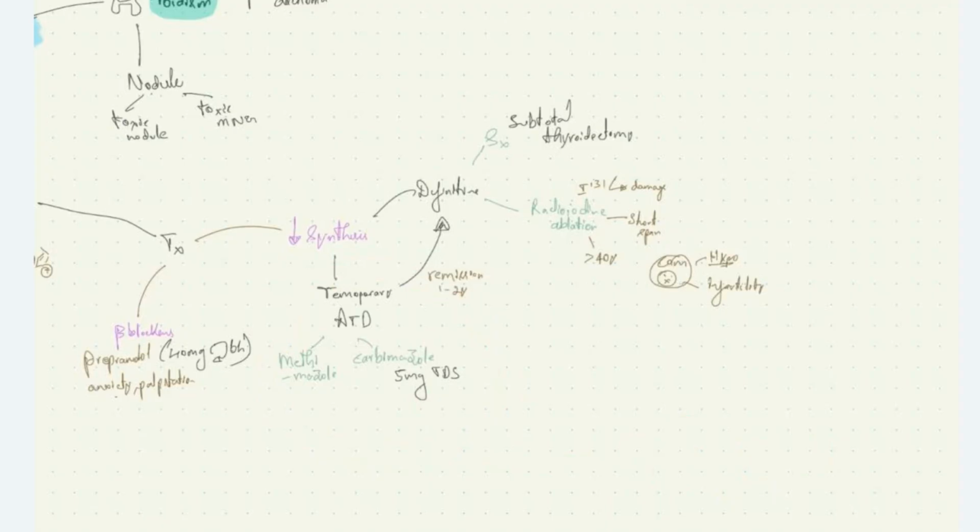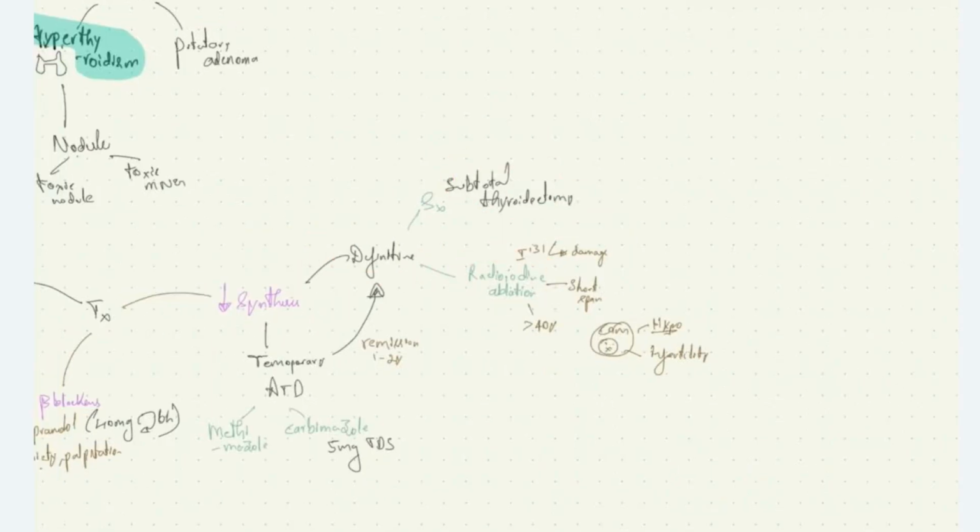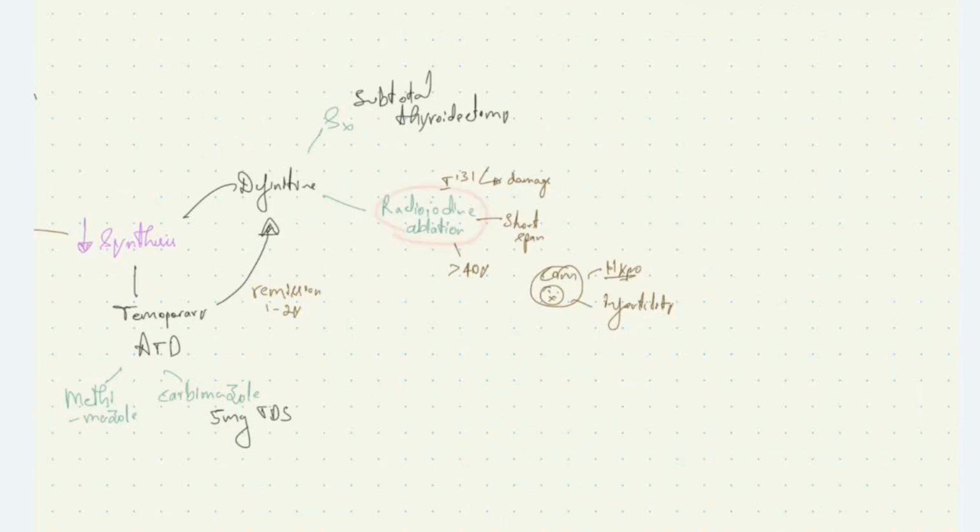After 1 to 2 years of remission, we carry out definitive treatment, that is radioiodine ablation or subtotal thyroidectomy. In subtotal thyroidectomy, we are excising the thyroid gland partially. Radioiodine ablation we prefer only if the patient is more than 40 years or has a short lifespan due to other diseases, where we give iodine 131 in large doses, which causes destruction of the thyroid gland. Thereby, when the thyroid gland is destroyed, there will be reduced T3 T4 levels.